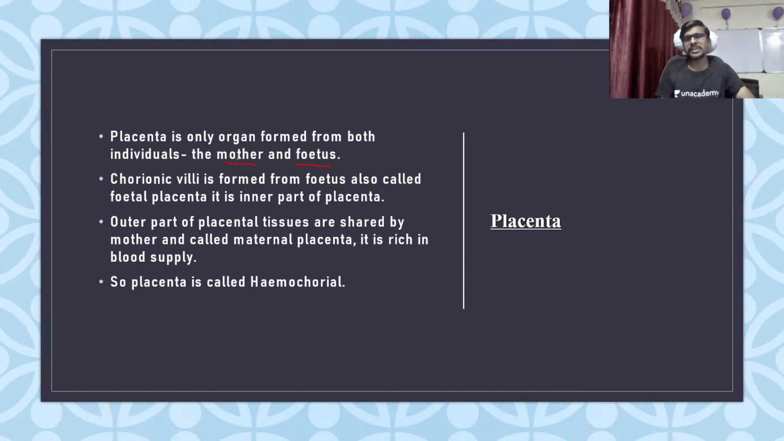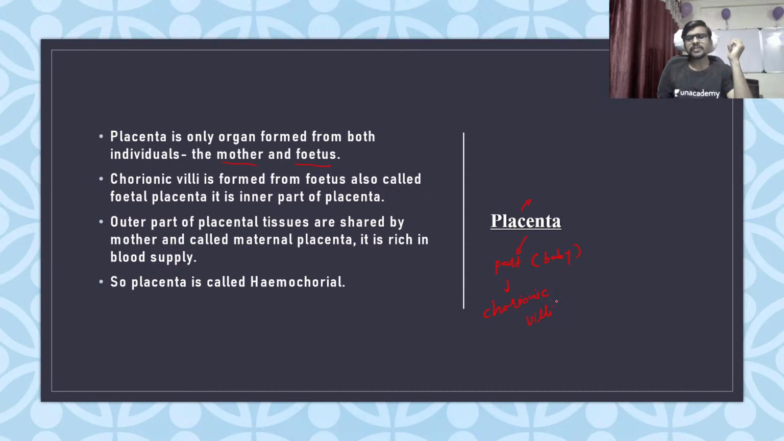So we will have the diagram of a placenta in the next slide. The chorionic villi is formed from the fetus. The part of a placenta formed from the fetus, from the baby, is called chorionic villi. And the part which is formed from the mother is responsible for giving blood supply.